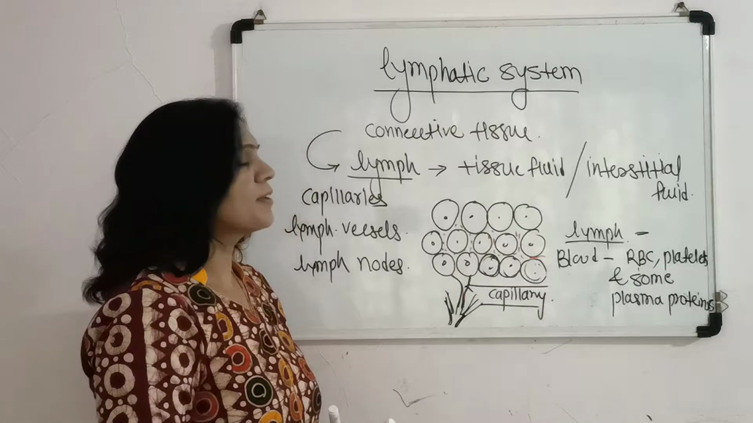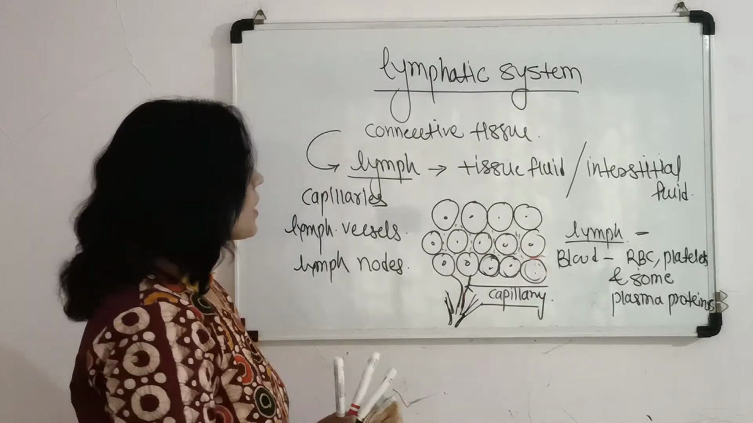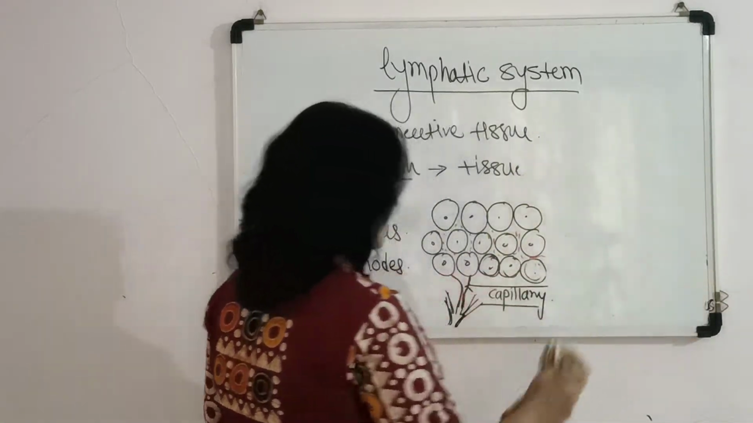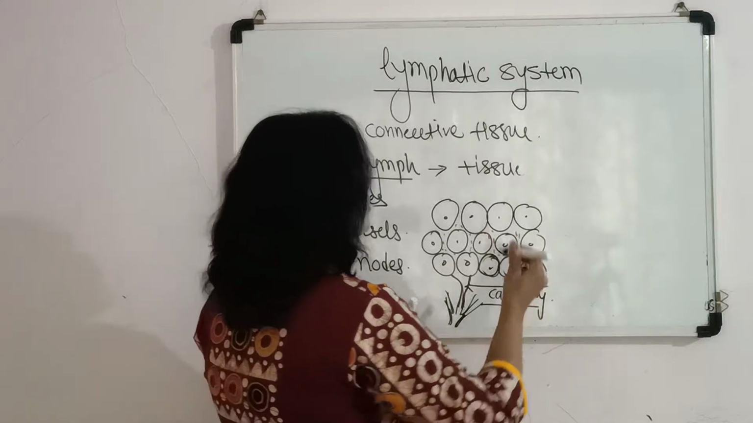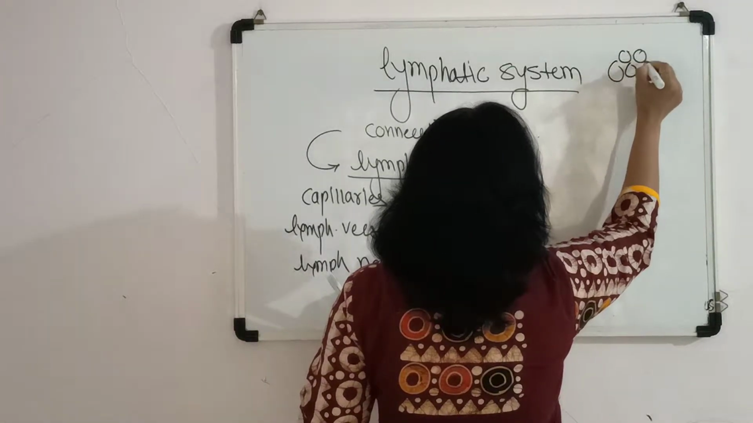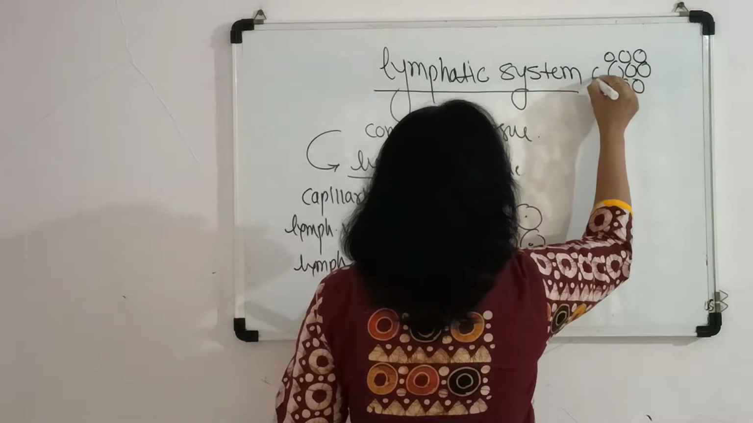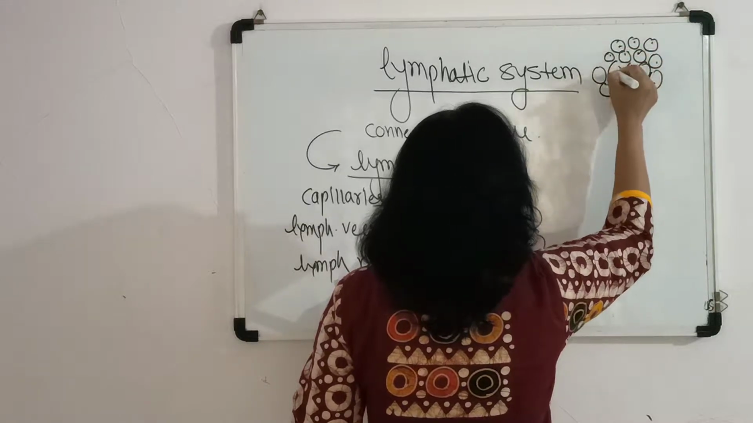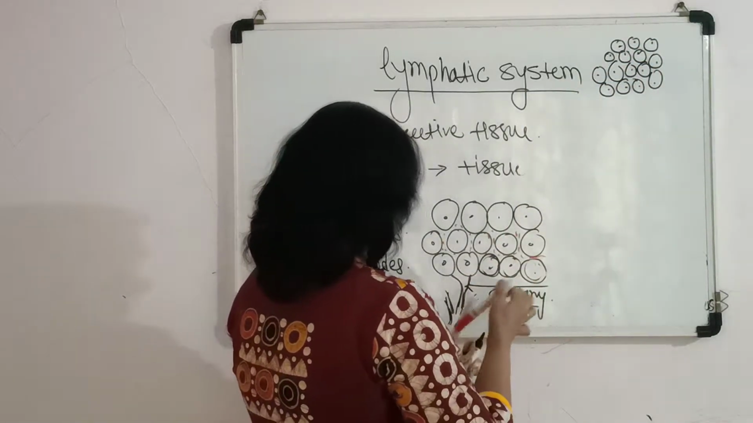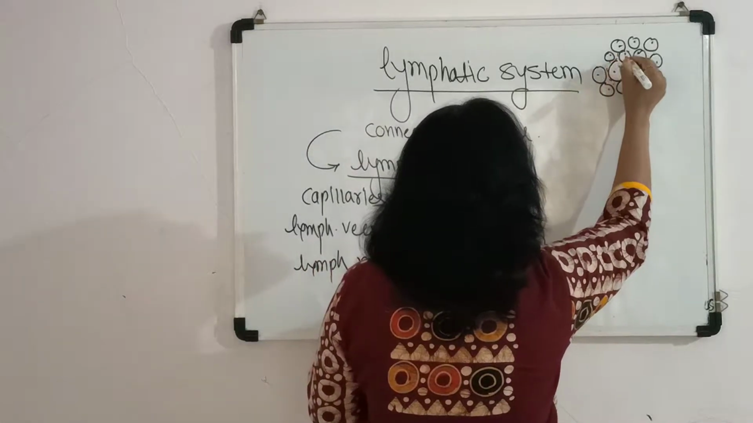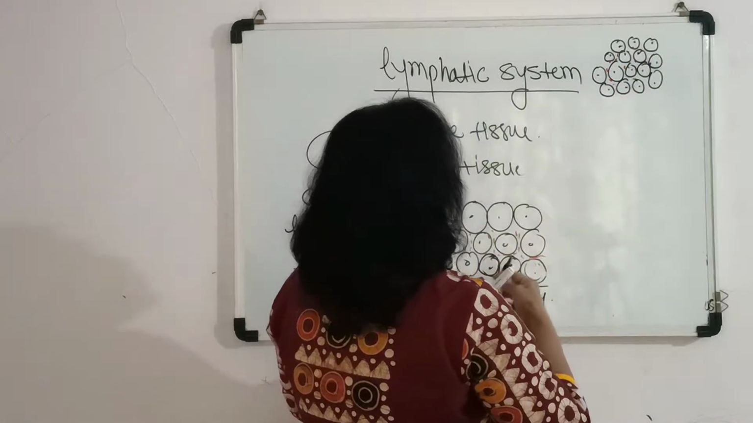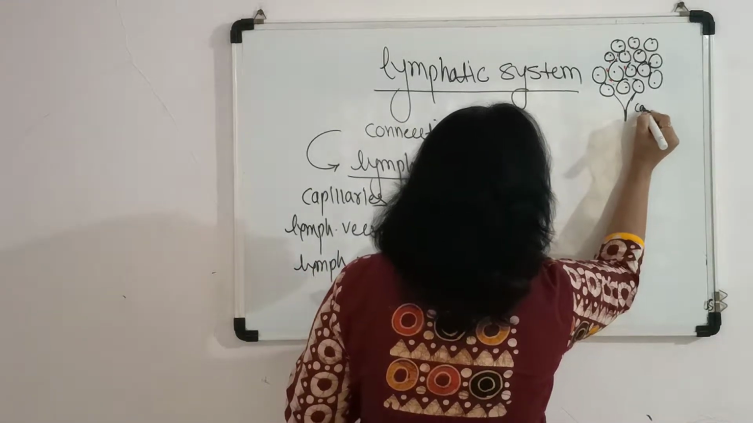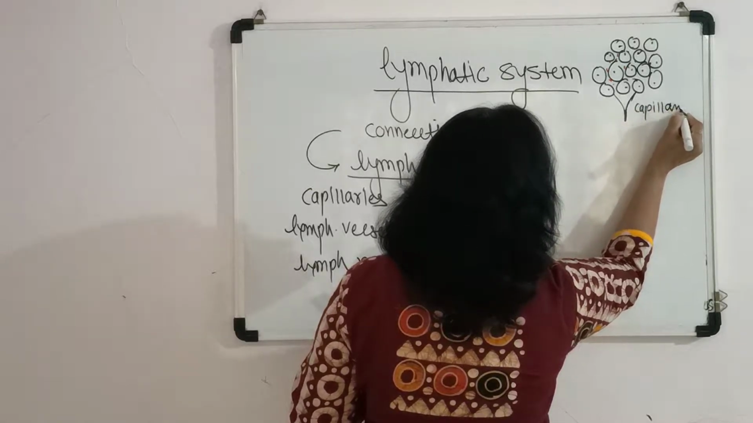So the lymphatic vessels are present in our body. During the formation of the lymphatic vessel, I will draw it in pictorial form. If this is a particular tissue, and here the interstitial fluid is present, it finally gets drained into this capillary. This is the lymphatic capillary.